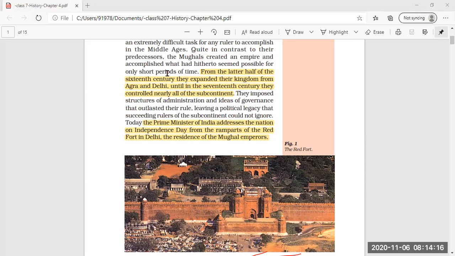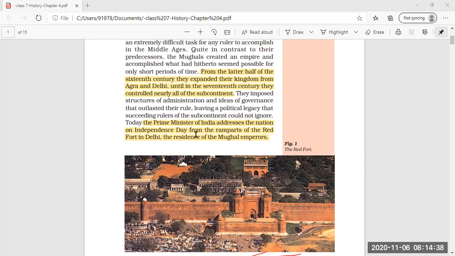The successors of the Mughals got a good type of administration, a large administrative territory, plus good governance. Everything was good for the successors of the Mughals to rule such a large territory properly.